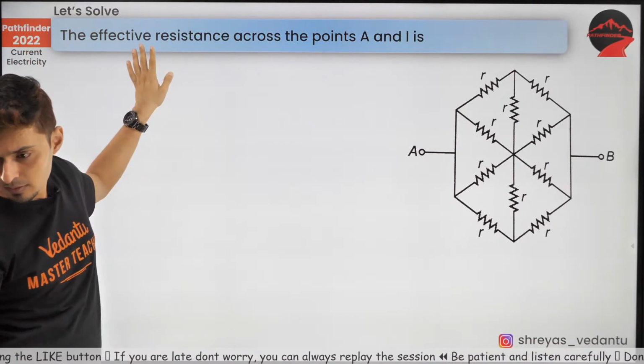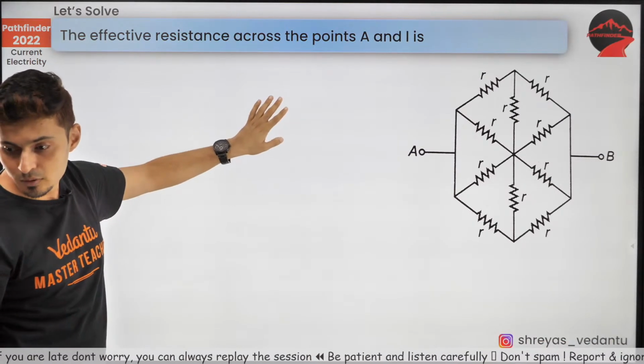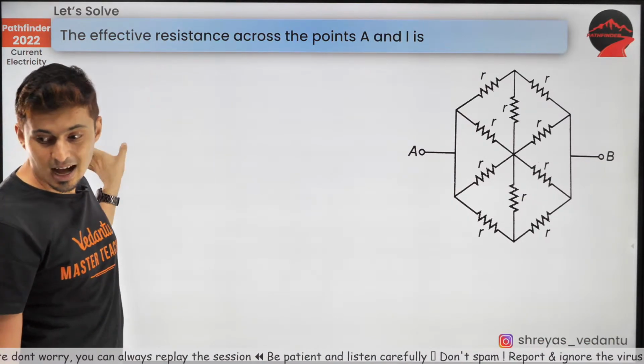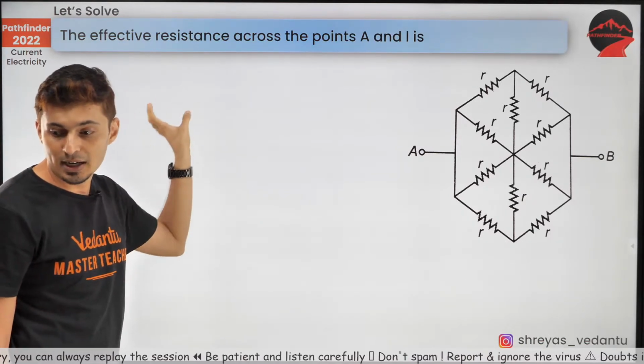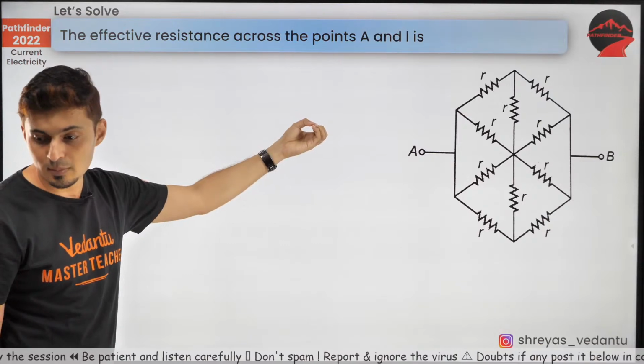I'm not sure, Vamshi, which part you saw. There was R by 2 and there was R by 2. R by 2 and R by 2 will become R. Be careful. Yes, 2R by 5 is the answer.